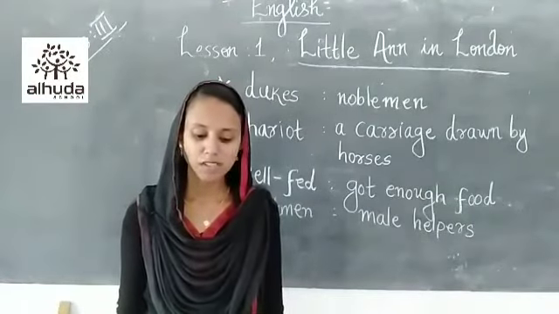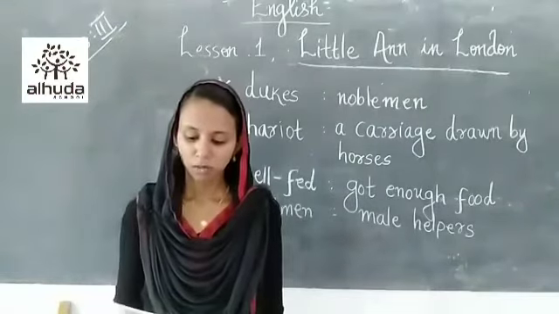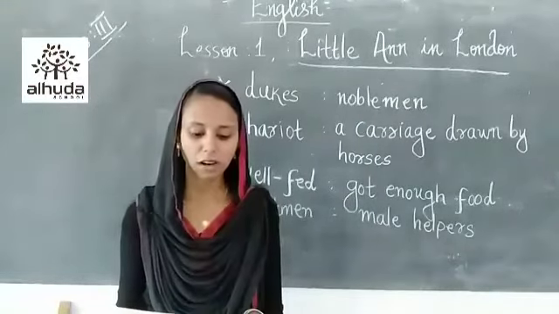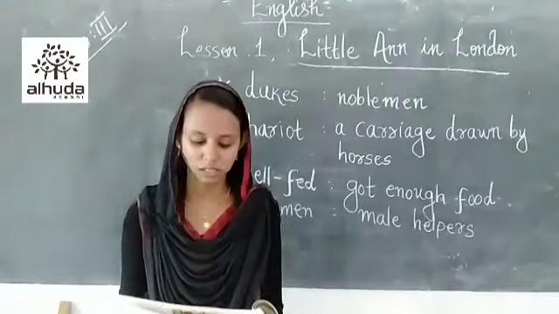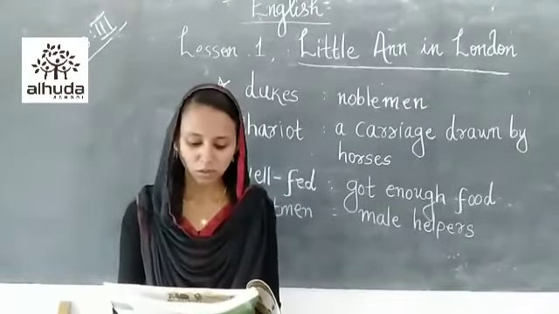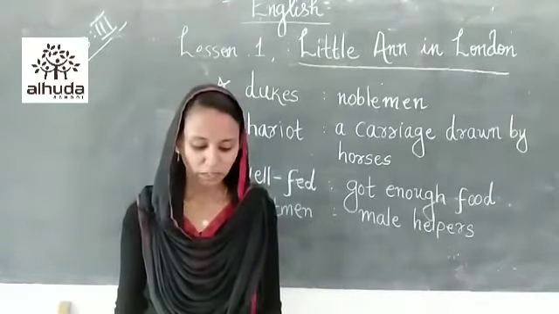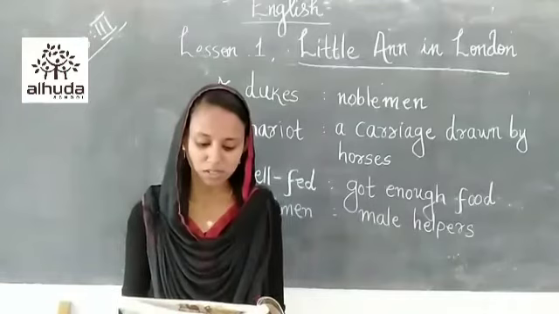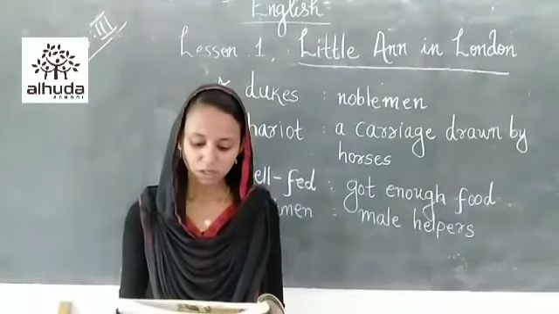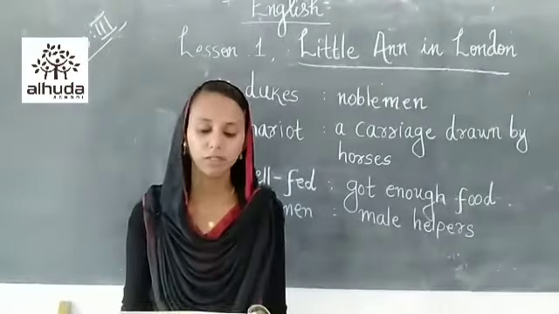Little Anne was a small child, the same age as you are. One day she was walking along with her mother in London city. They had to pass through Cavendish Square to reach their house. It was a place with beautiful big houses where the rich, the famous, the princes and the dukes lived.